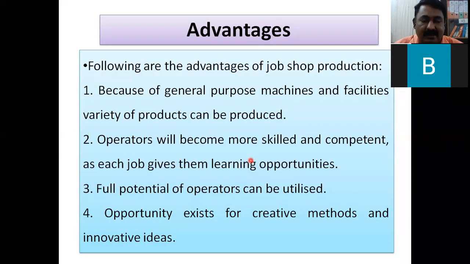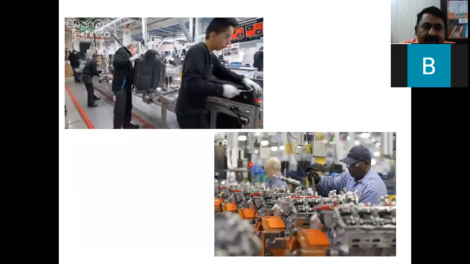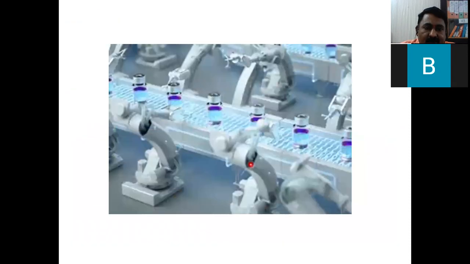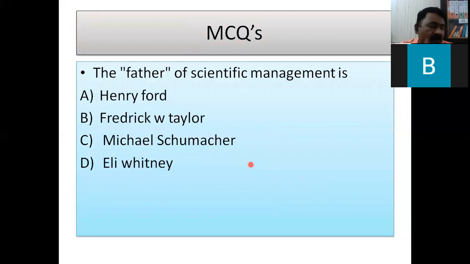Then we have discussed the characteristics, when to use, and advantages and disadvantages of job shop production, batch production, mass production, and continuous production. I have given you an example of mass production, and today I have explained the difference between mass and continuous production also. Now, friends, let us have a discussion for 2-3 minutes related to objective type questions, and then we will discuss the first, I will not call it an assignment, we will call it a case study, and it is a very interesting part.